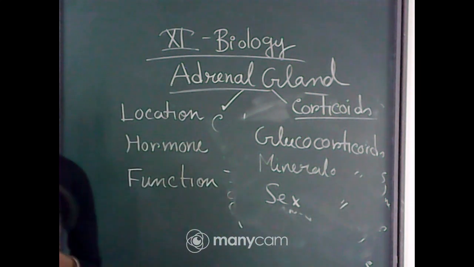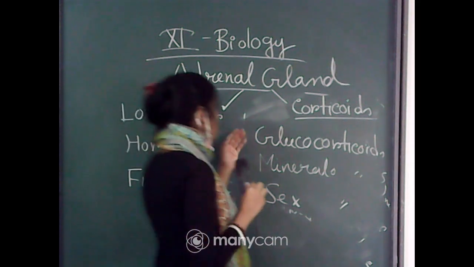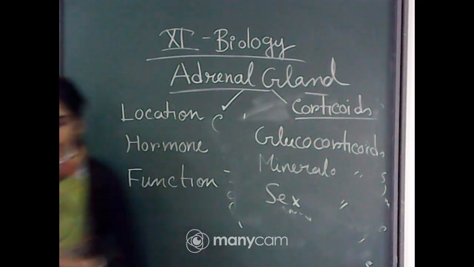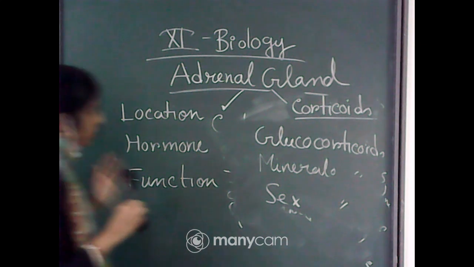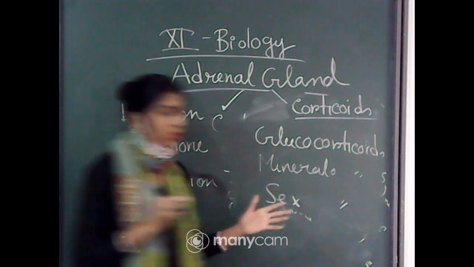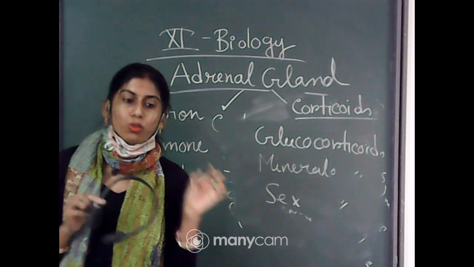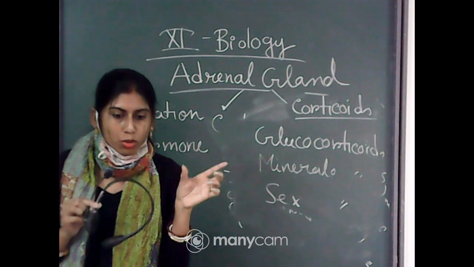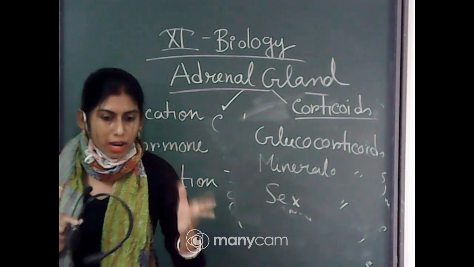Okay, so generally they are called corticoids, and corticoids are mainly 3 types: glucocorticoids, mineralocorticoids, and sex corticoids. Now, the corticoids which are involved in the breakdown of carbohydrate: in the term you can find glucocorticoids. From gluco we can say glucose, and glucose is a carbohydrate.